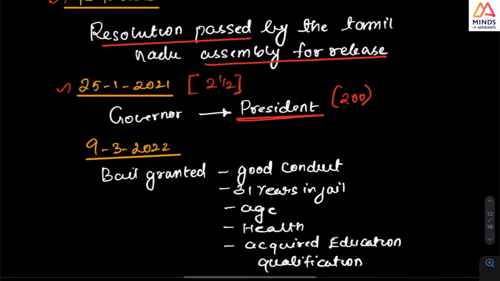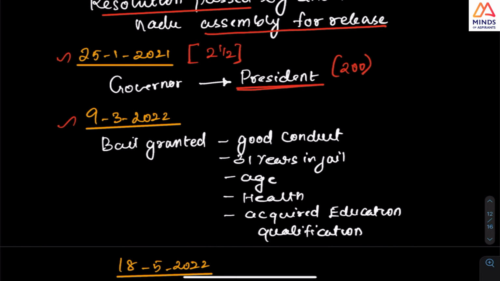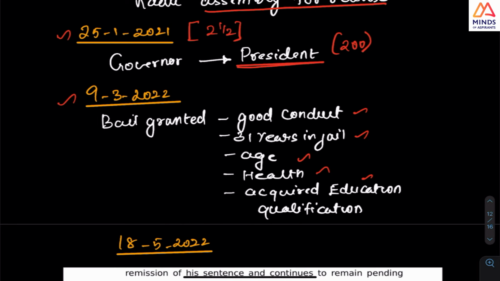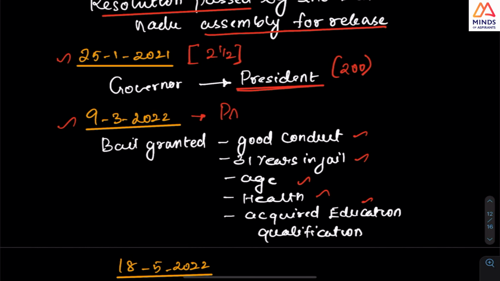But in 2022, bail was granted because of many reasons. The Supreme Court said it has been 31 years, and age, health, education which he has acquired inside, and good conduct, all this resulted in the bail. But what I want you to look at is that last time there was a question on parole. They said parole is the right of the convict. No. Parole is the prerogative. Prerogative means the court can give or not.